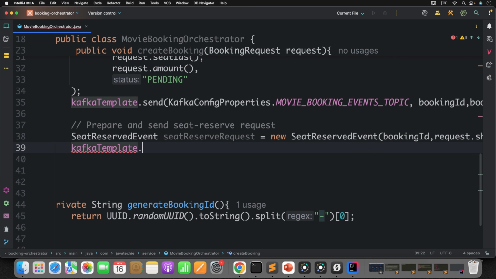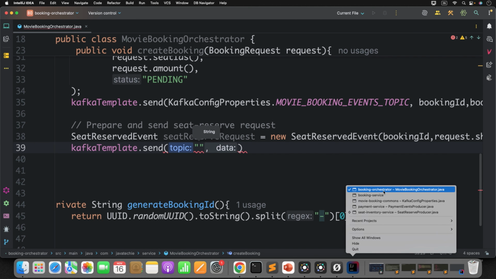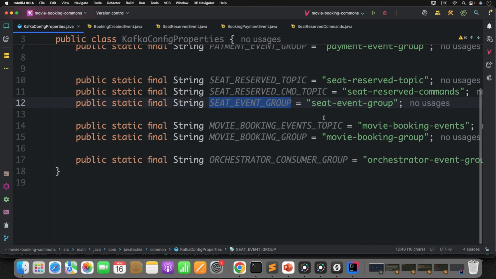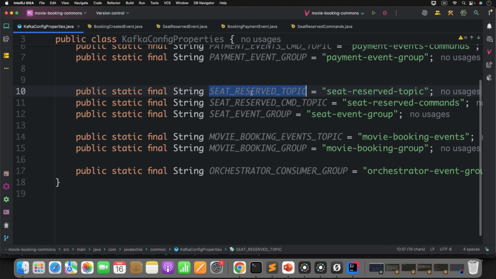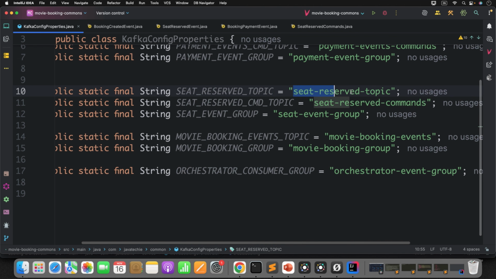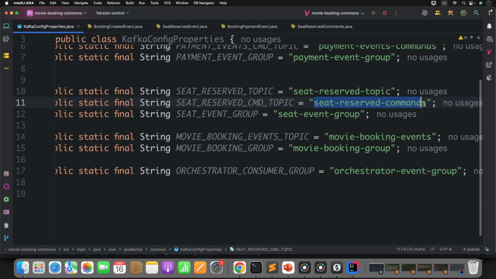Kafka template dot send. Now to which topic do you need to send? If you go and check the comments, you can see this seat reserve already has a topic, seat reserved topic. But since the orchestrator is giving the command, I am using a different topic called seat reserved command.